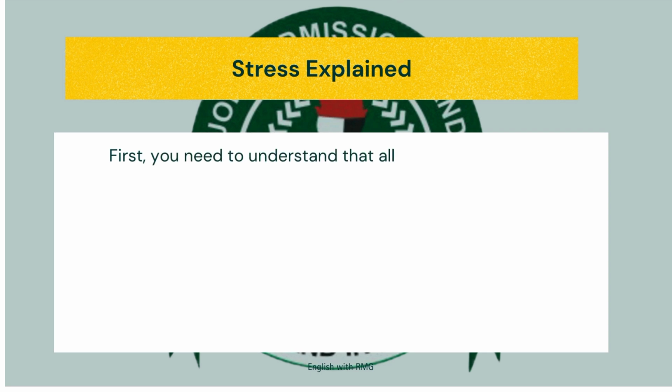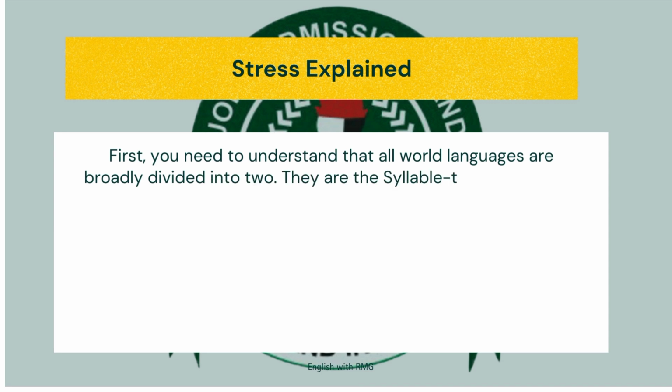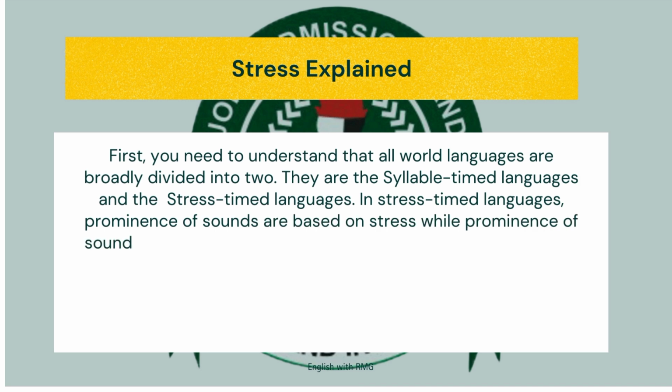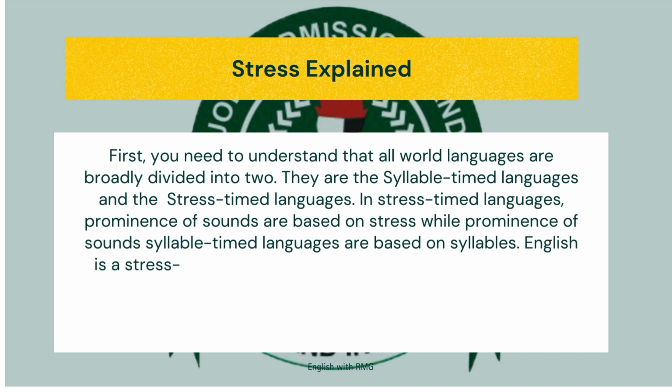First, you need to understand that there are different types of languages in the world. All world languages are broadly divided into two: the syllable-timed languages and the stress-timed languages. In stress-timed languages, all syllables are not pronounced the same way. While some syllables will be stressed, other syllables will be rushed over. But in syllable-timed languages, all of the syllables will be pronounced the same way.